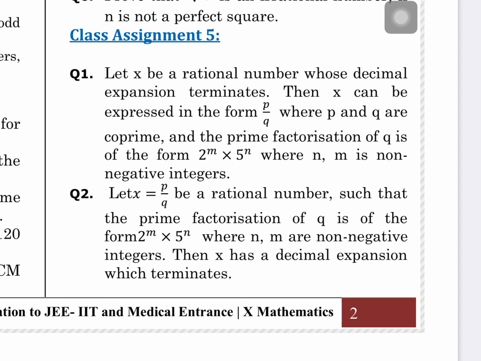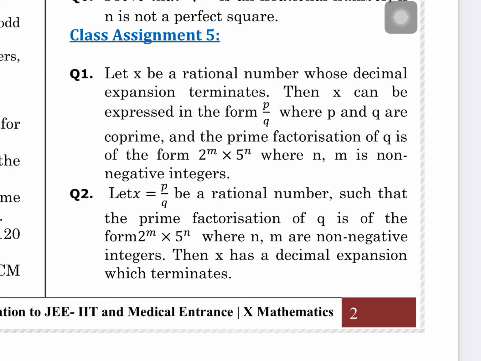And after all, when the division stops, and no more divisions can take place, then I stop. This is the situation where co-prime factors come in. So p by q, where p and q are co-prime, and the prime factorization of q is of the form 2 to the power m and 5 to the power n. It means that if the decimal expansion terminates, then q will be of this form.